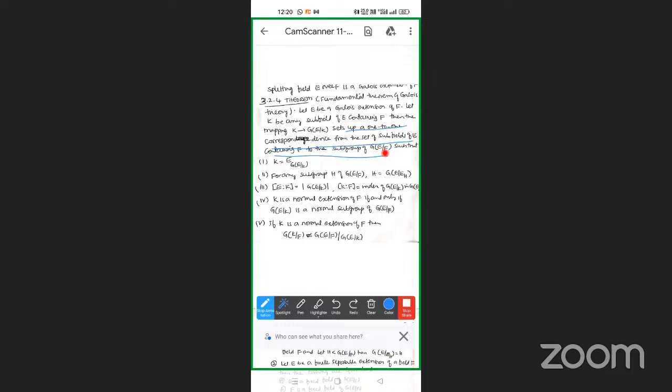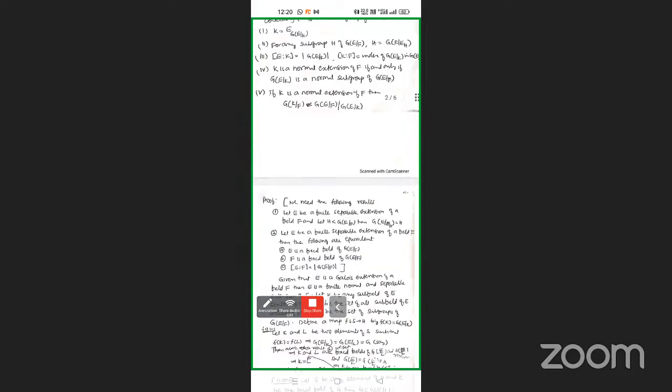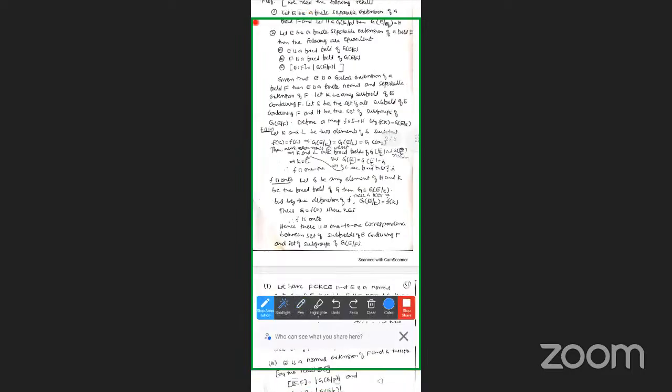These two conditions give a one-to-one correspondence from the set of subfields of E containing F to the subgroups of G(E/F).